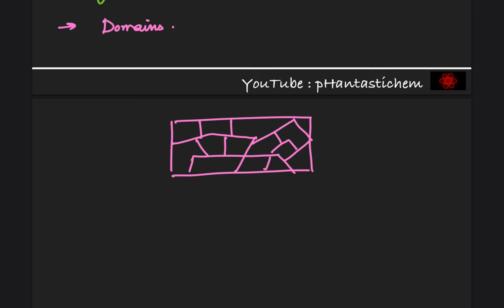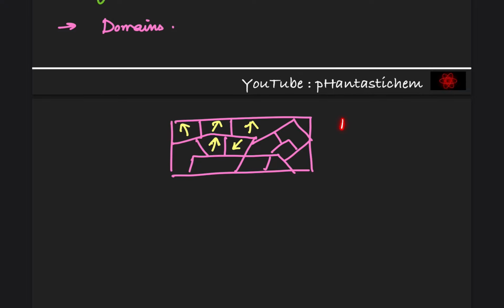Now, in an unmagnetized piece of any ferromagnetic substance, let's say it has not been magnetized, domains are randomly oriented such that their magnetic moments cancel each other. So these guys are randomly oriented. These arrows are the direction of the overall magnetic moment in these particular regions.